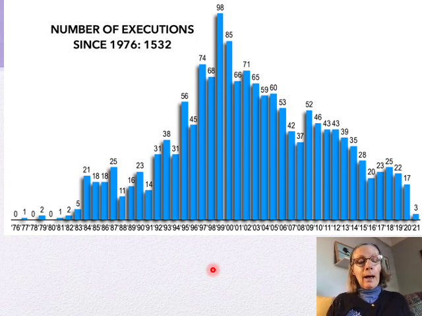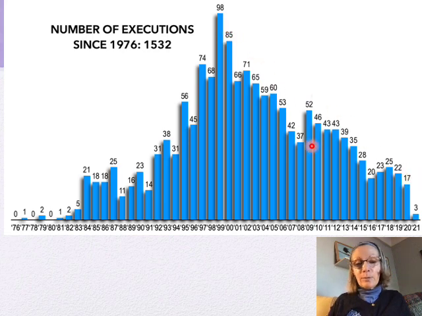The 1994 omnibus crime bill under the Bill Clinton administration actually increased the number of crimes that are death penalty eligible, and a lot of states sort of followed suit. And it was also sort of this tough on crime time period in the United States.